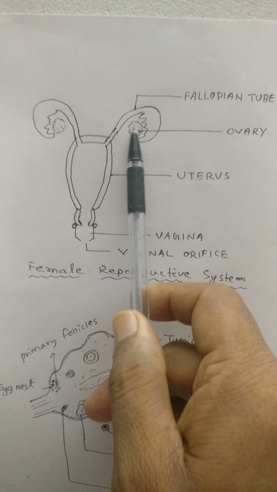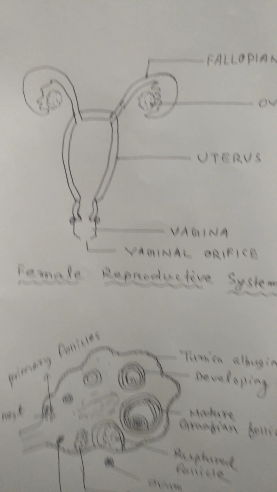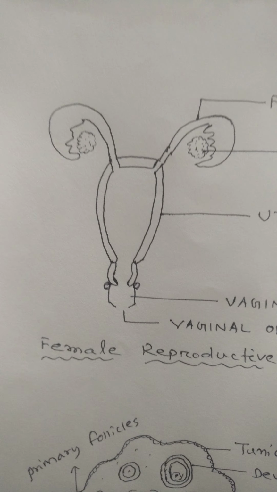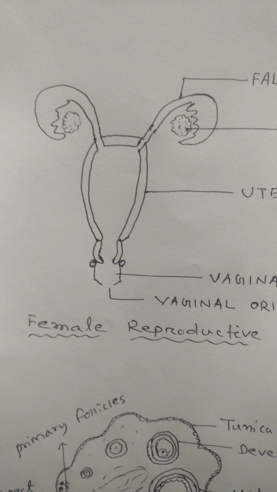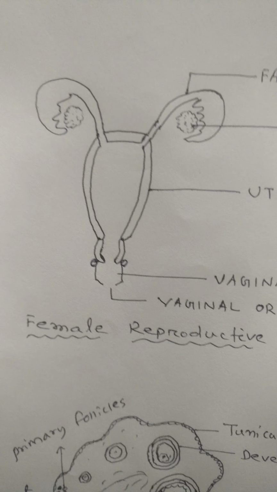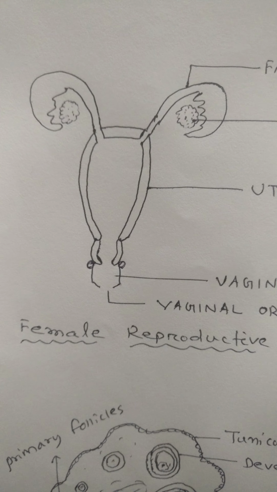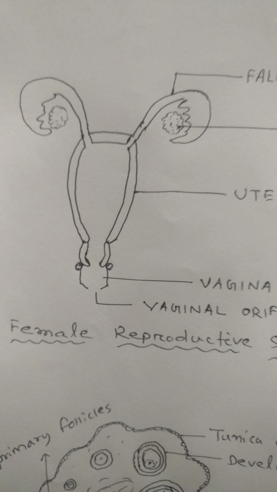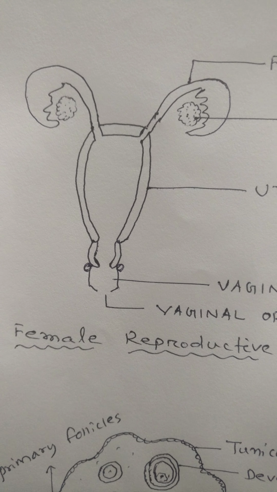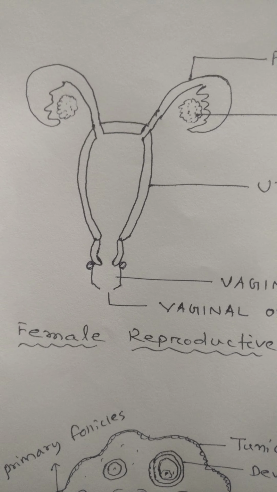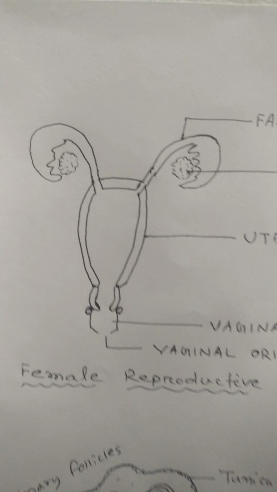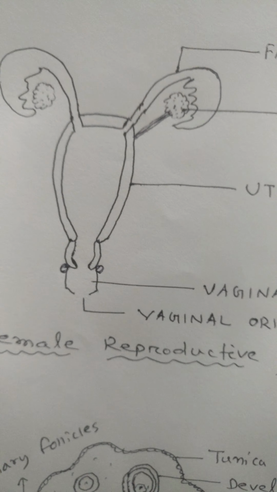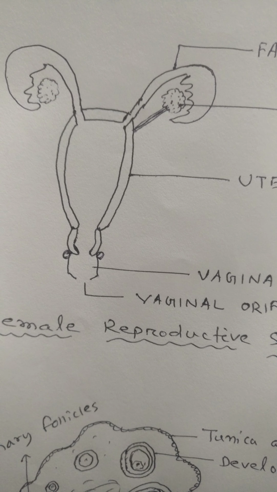Regarding these two ovaries, first discuss about the ovary. There are two ovaries, you see, two ovaries, 1, 2. Each ovary is almond shaped, 1 to 3 centimeter in length, 8 millimeter in thickness, rough in surface. And the ovary is connected with the uterus with the help of a ligament called ovarian ligament.